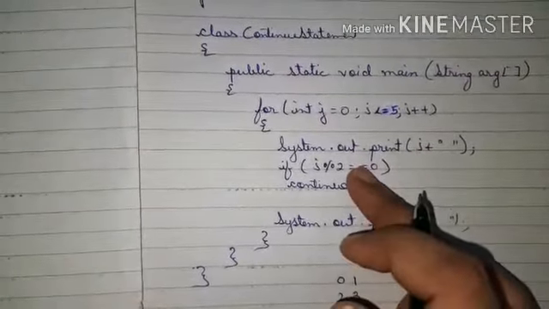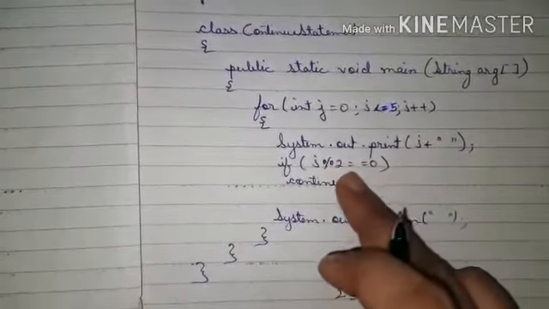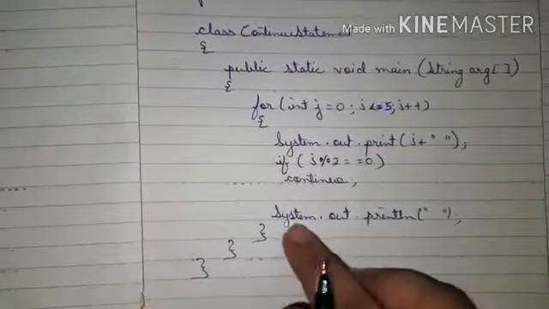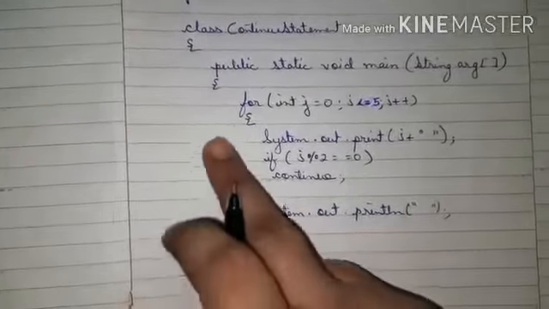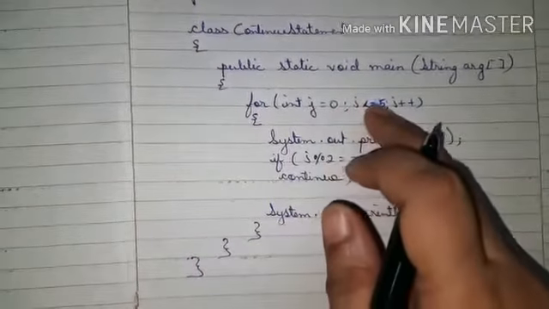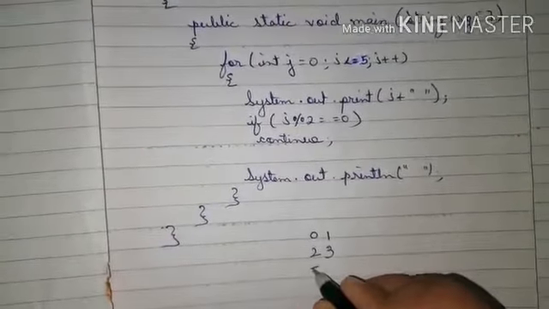Then it will come to this part. When I divide 3 by 2, my remainder is 1, the condition is false, it will not come here. It will come to this part and give one line space. Now it will move here, so j became 4, 4 is less than 5, condition true, so it will come here and display